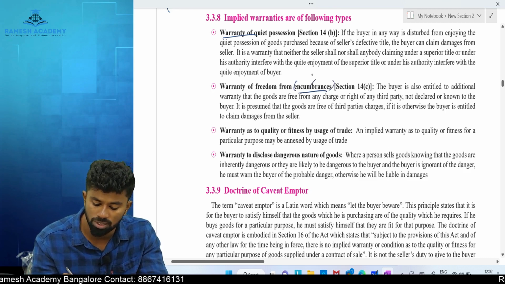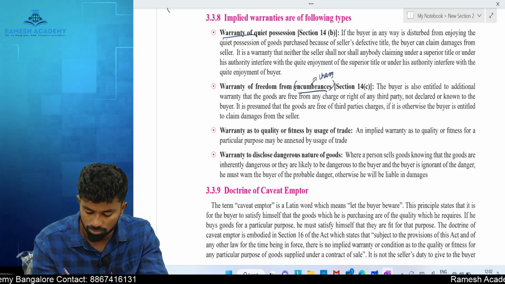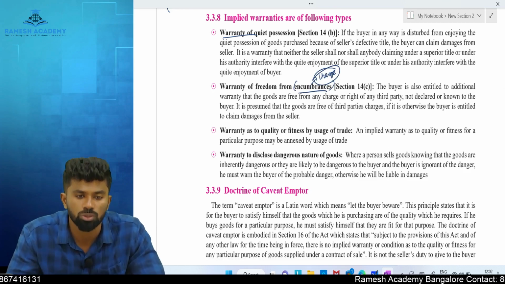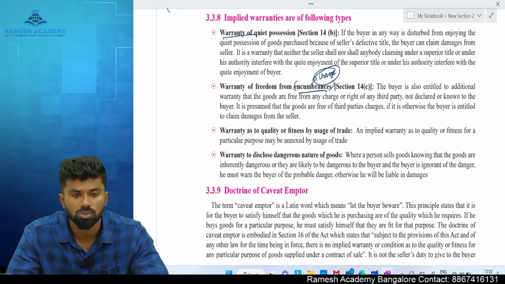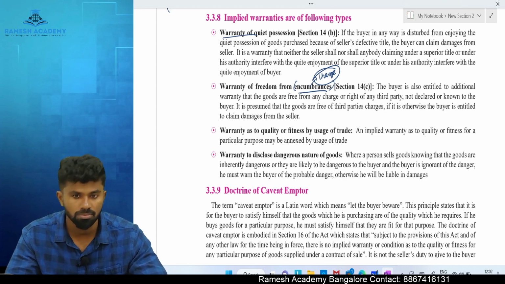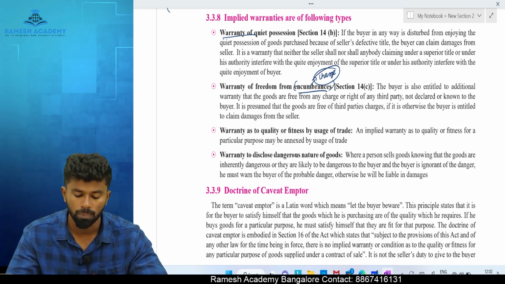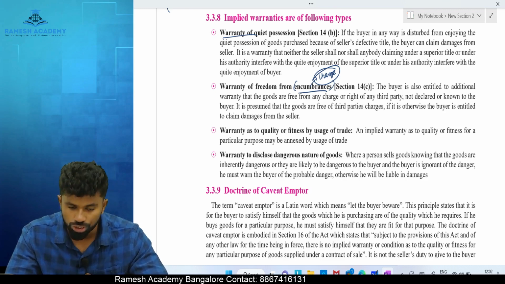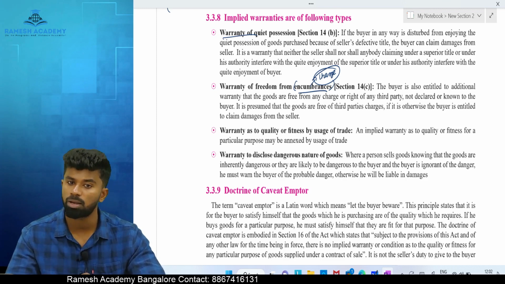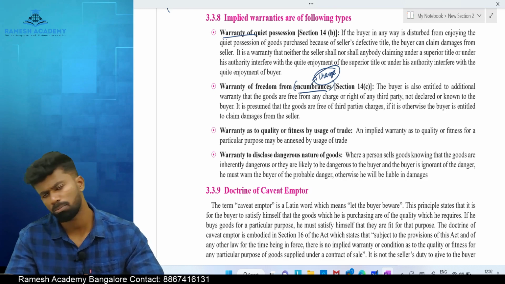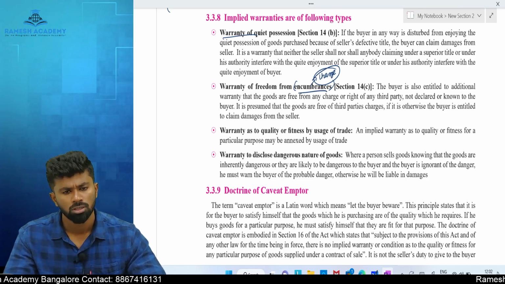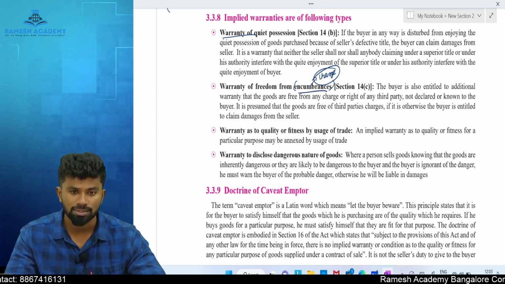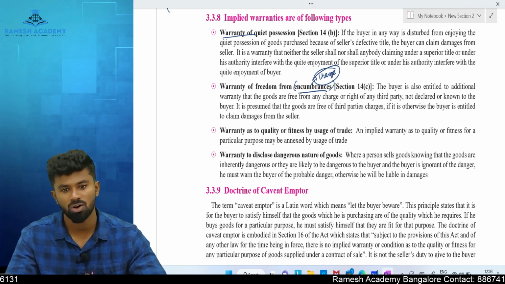Now, what are encumbrances? A charge. Any charge created over the goods is called what? Encumbrance. Encumbrances can be of various types. It can be by pledge, it can be by mortgage, it can be by hypothecation. This I have discussed in the bailment chapter itself. When there is an encumbrance on the assets or goods, the seller cannot sell it.